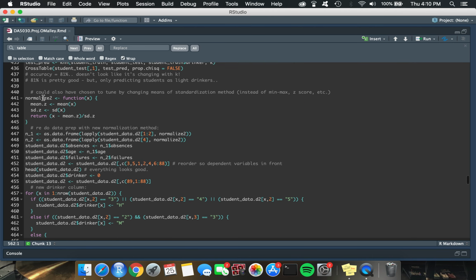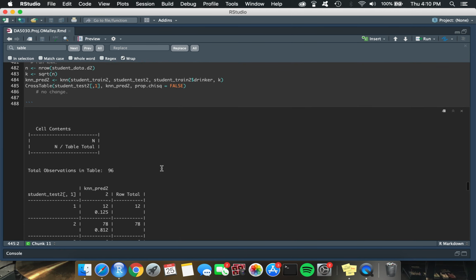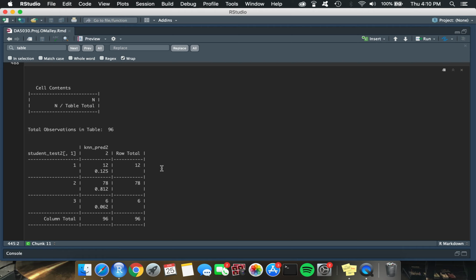As you can see here, I used z-score standardization the second time around, and yet again I found that there was no change, that there was 81% accuracy, and interestingly enough, only predictions for a medium drinker classification.